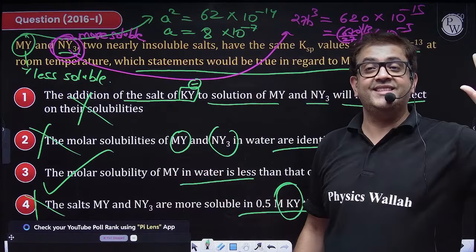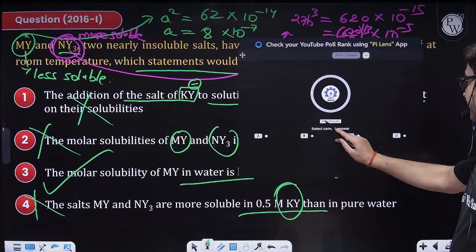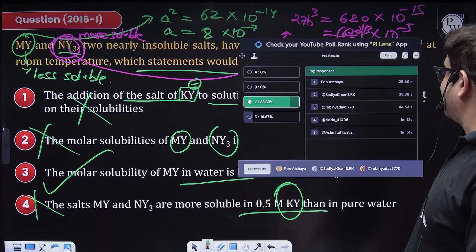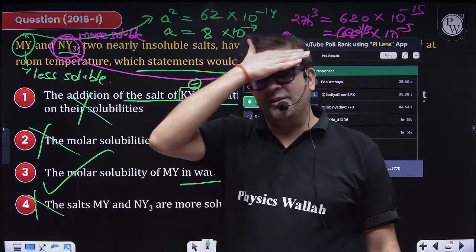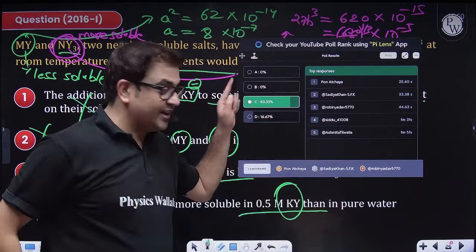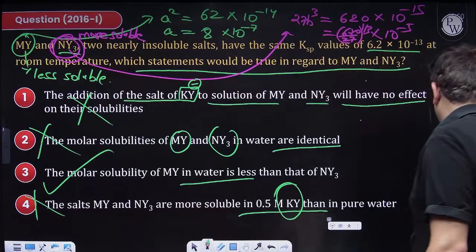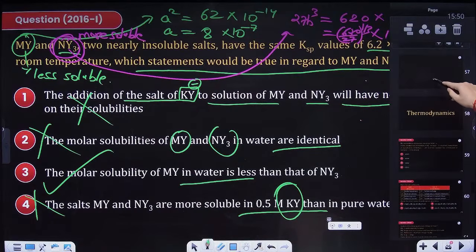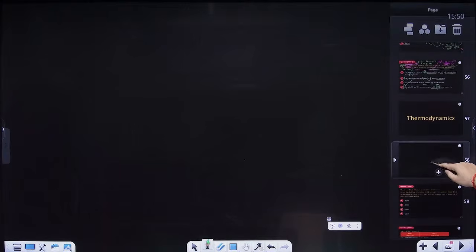I hope everybody is clear with me. So that means option 3. So let me see that percentage. So finally, we are ending the chapter of chemical and ionic equilibrium with 83% efficiency. So really happy for all the students who are performing very well. Moving to thermodynamics.